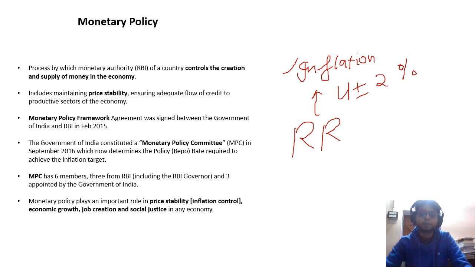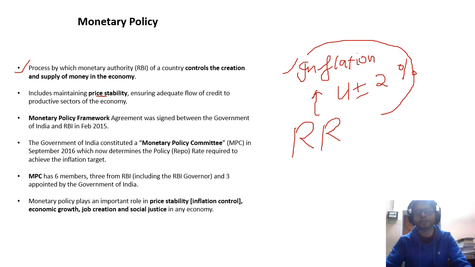Now the monetary policy is a process by which the monetary authority of a country, for example RBI, in our country the monetary authority is RBI, controls the credit creation, that is the money supply in the economy. So it basically works on the price stability mechanism. Price stability is nothing but inflation. To control this inflation, the price stability, this monetary policy is used.